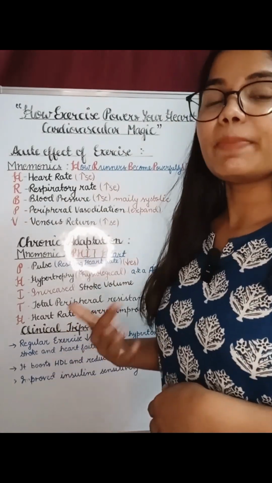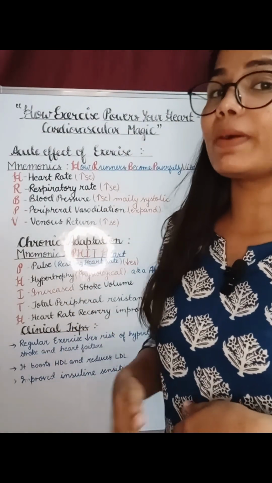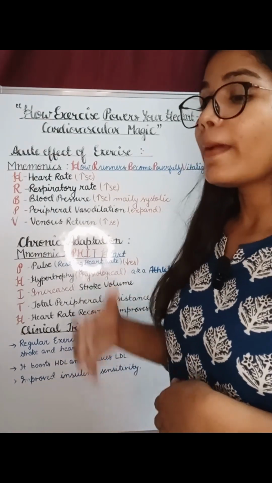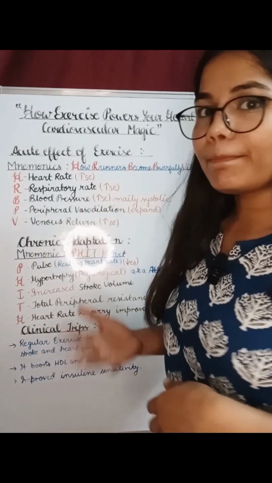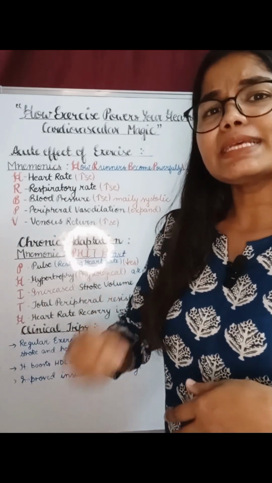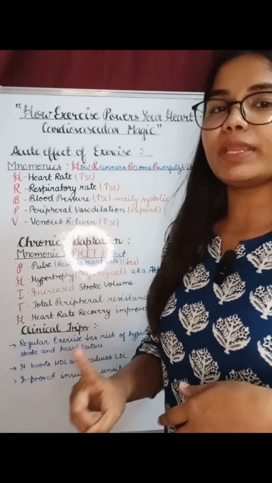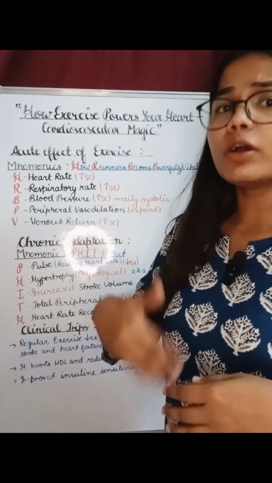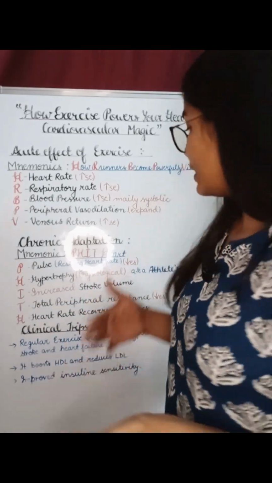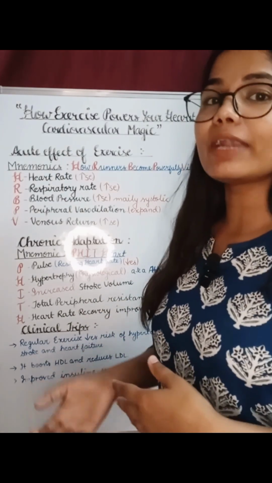First, we see pulse rate. We see there is a decrease in pulse rate. Why is there a decrease in pulse rate, or we can say resting heart rate? Because due to the adaptation, our heart becomes more efficient so that it supplies the same amount of blood in one beat only. It doesn't need to pump again and again to supply the same amount of blood. That's why our pulse rate or heart rate gets decreased.